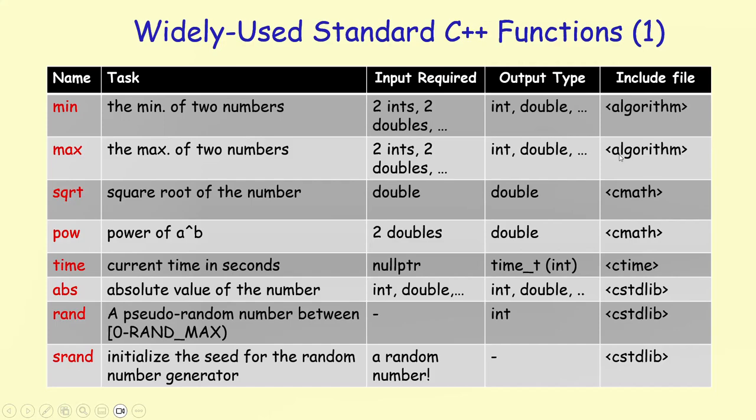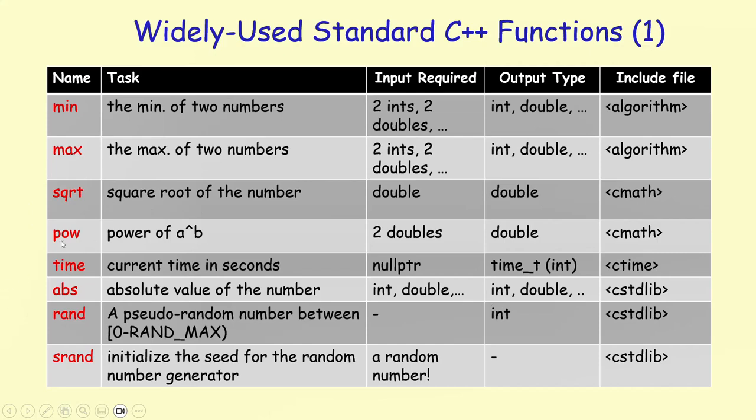And if you look at the algorithms library, there are other functions such as functions for sorting, functions for adding all the numbers together, finding the minimum, finding the maximum of a set of numbers, and things like that. The other functions that are related, such as mathematical functions, like finding the square root of a number, computing the power, a to the b of a number, are organized into the math library, which you have to include as cmath in order to make use of these functions.